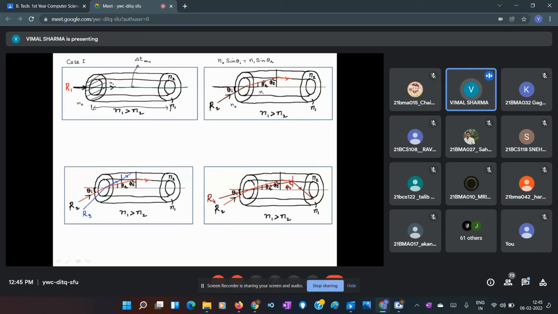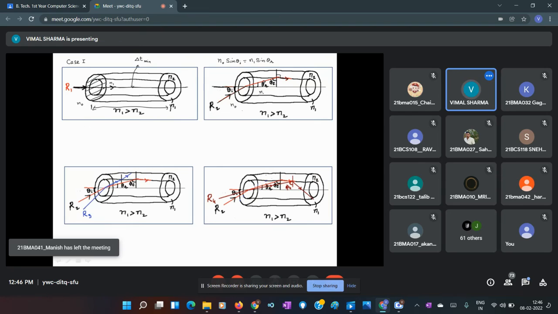Okay, and if this ray, after striking this core cladding interface, moves like this, that means this is where total internal reflection starts. So this angle is called the critical angle. It means the ray is incident at the core cladding interface at the angle just required for total internal reflection.